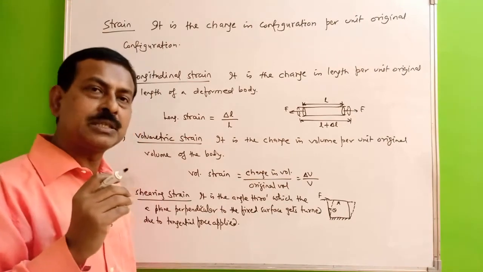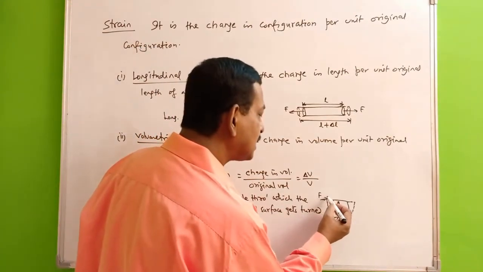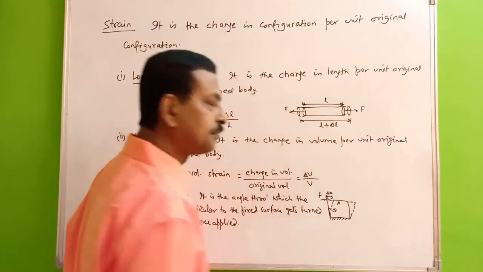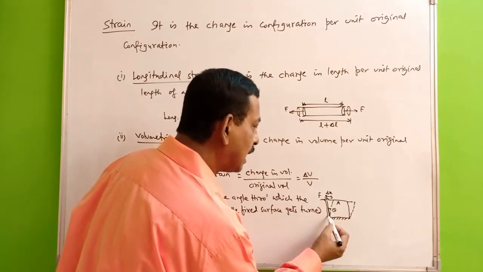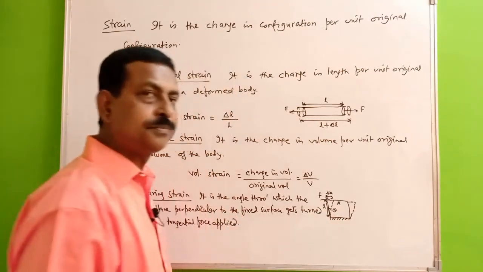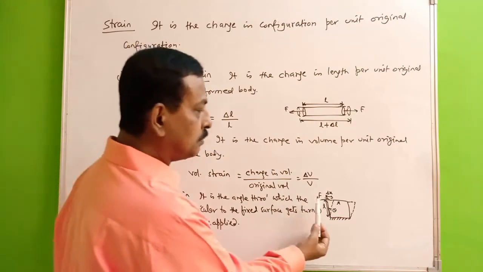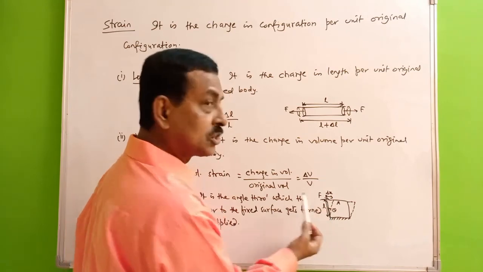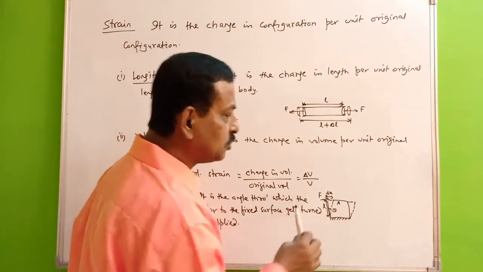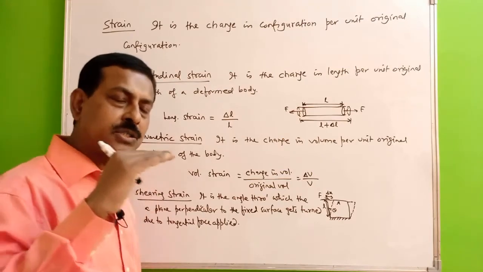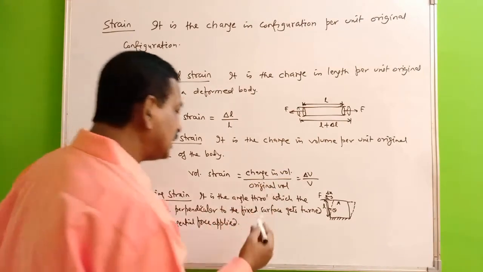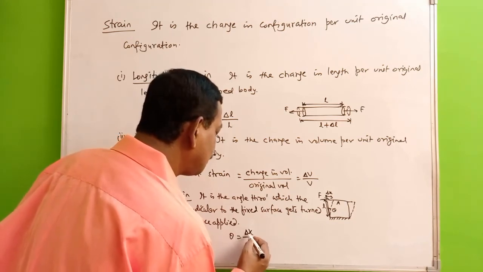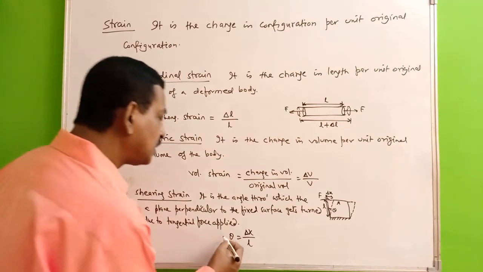Now you can also measure this in terms of what distance it has turned this surface. Suppose this is your delta x, and this is at a distance, suppose L. That means the tangential force is applied at a distance L from the fixed surface, and delta x is the distance through which the surface gets turned or it is moving there. So in that case, this theta can also be taken as your delta x by L. And what is this particular theta?